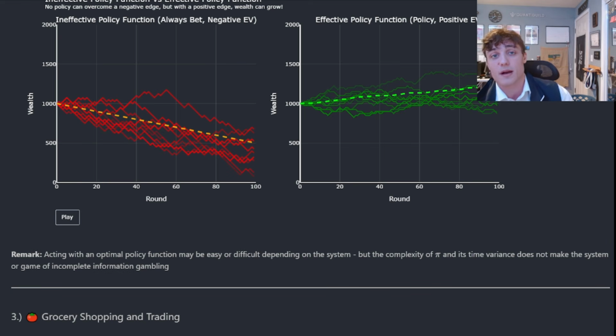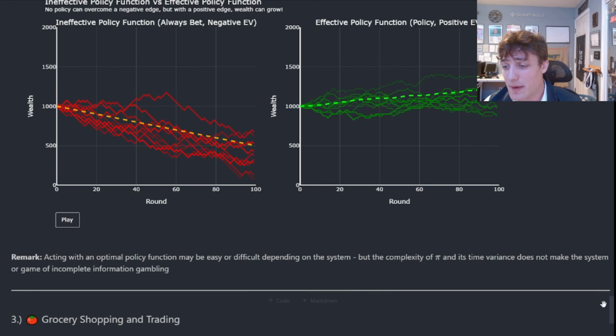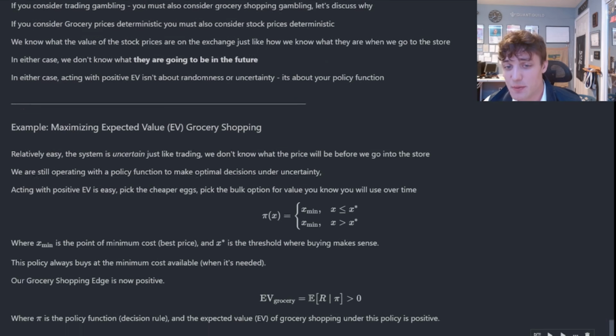Maybe there's going to be a coupon. Maybe there's a discount. That is precisely the point that I'm trying to make here. Just because in some cases it's easier to act optimally than it is in other cases, it doesn't make the entire system gambling. Let's look at our wealth path buying groceries with a simple policy function.